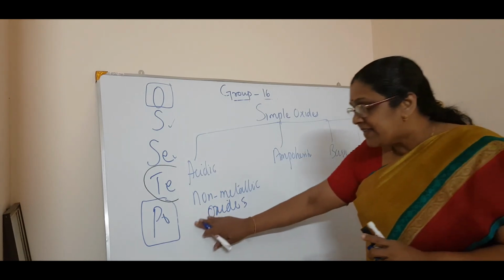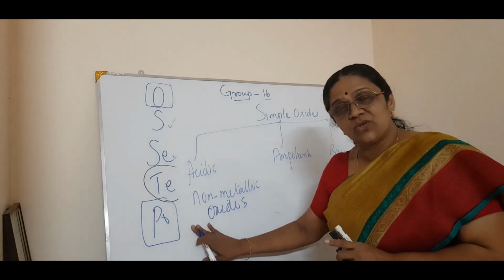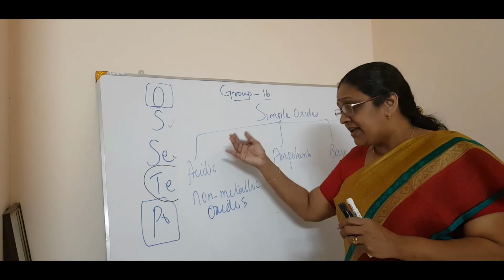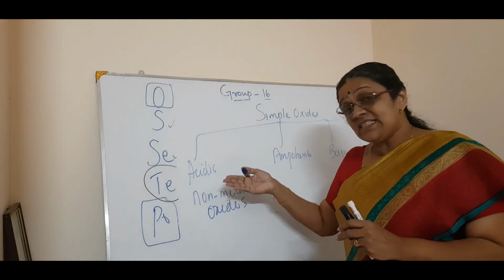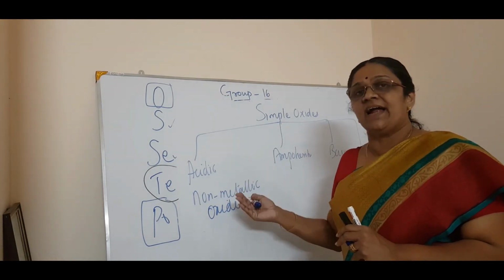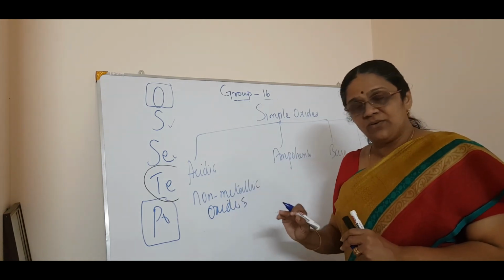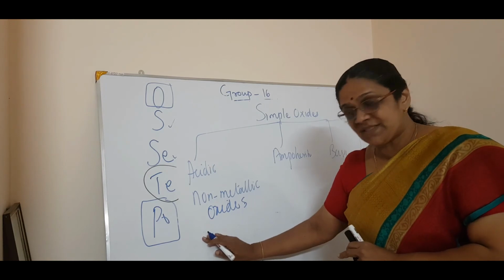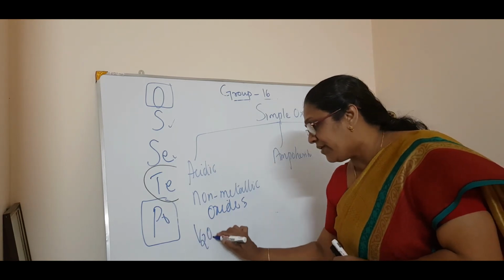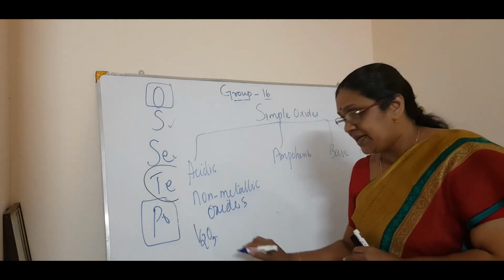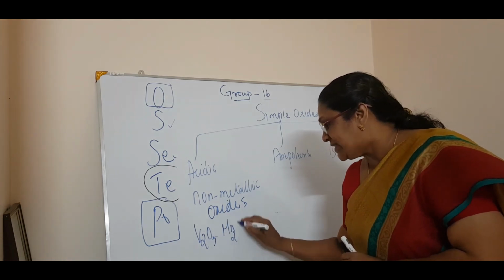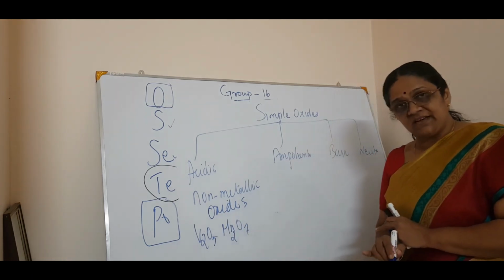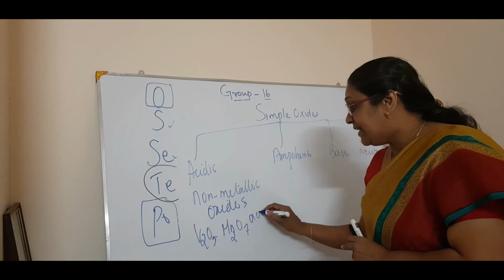But here there is an exception case also, so that you have to remember. General trend you will know, but is there any exceptional case behind that? That you have to note down. So here the exception is heavier metals having higher oxidation state. For example, V2O5 and Mn2O7, higher oxidation state metals are acidic in nature.